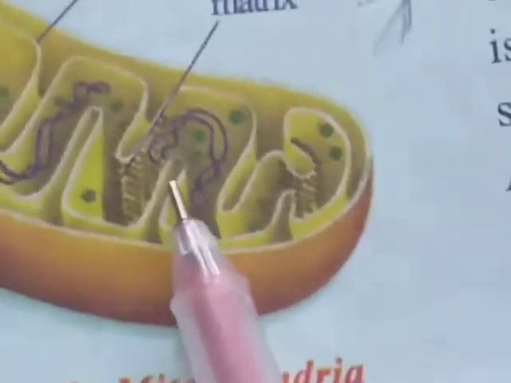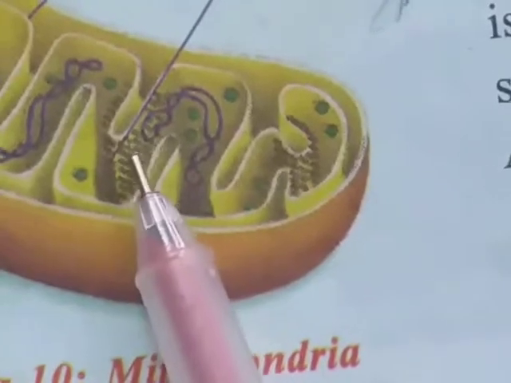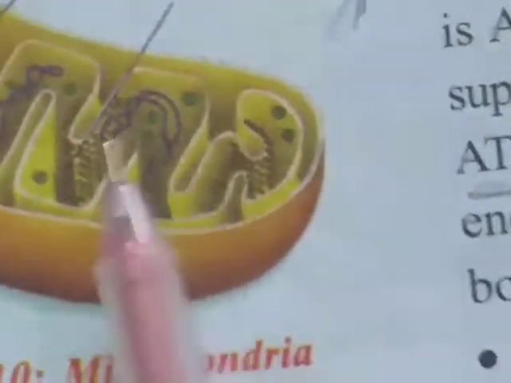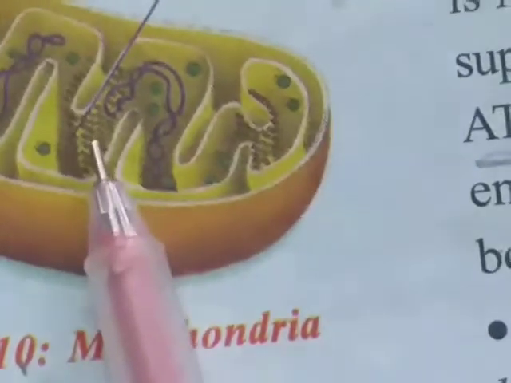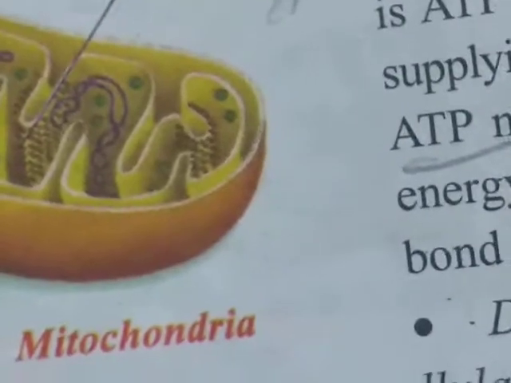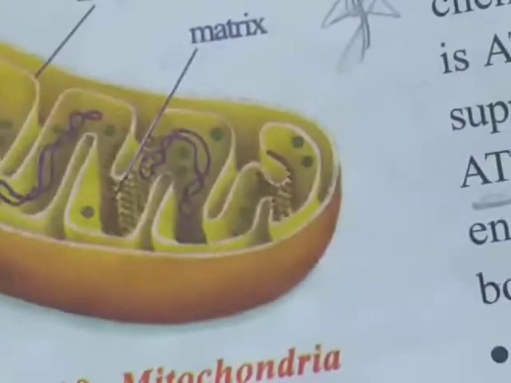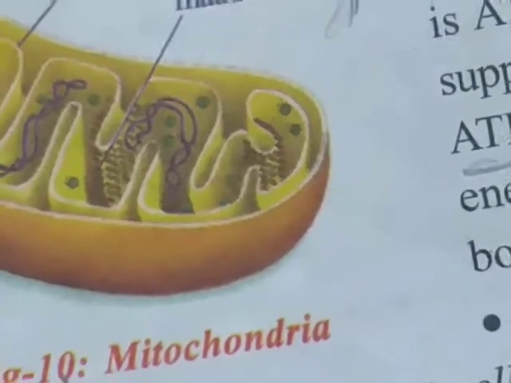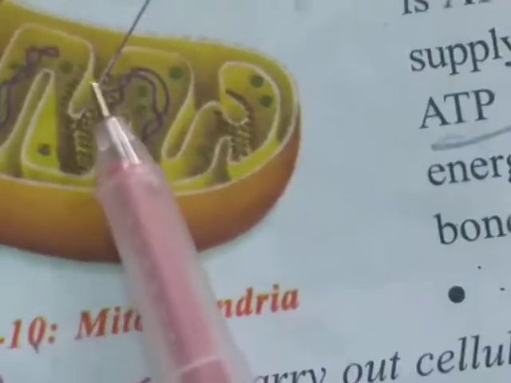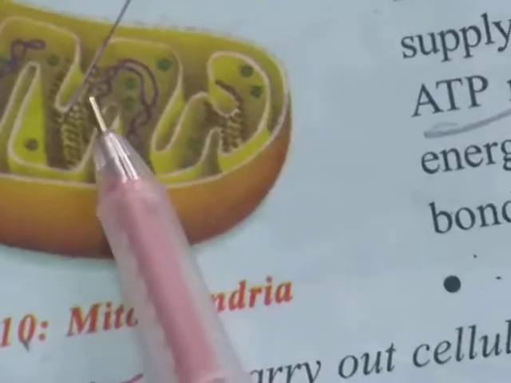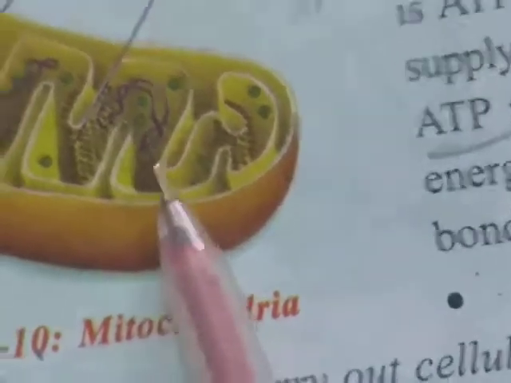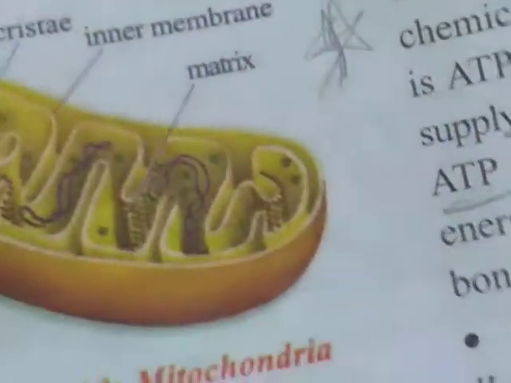These dotted-like structures are called enzymes, and the space between 2 cristae is called matrix. So this is one cristae, next this is also one cristae. The space between 2 cristae is called matrix. This matrix contains enzymes in it.